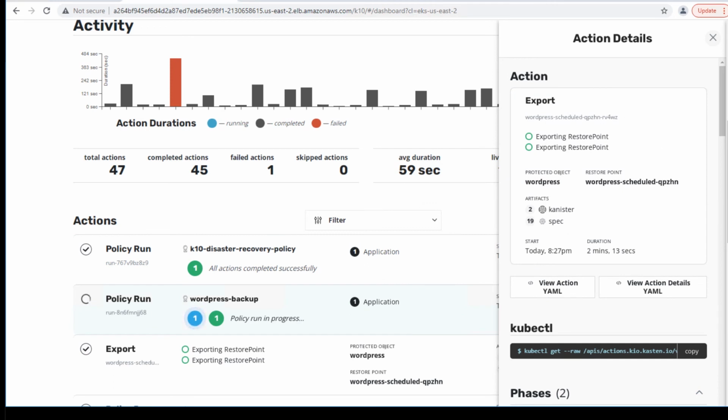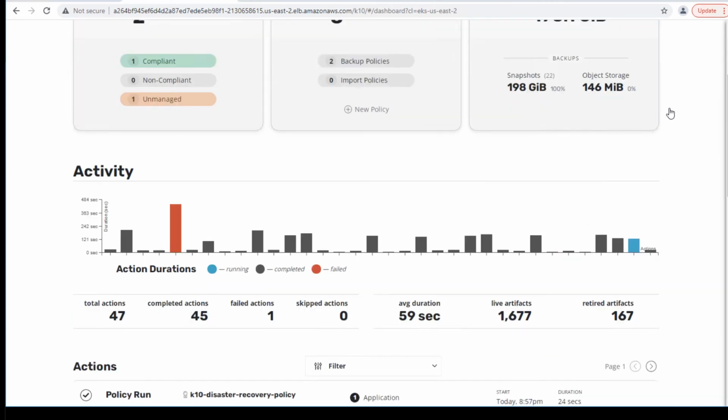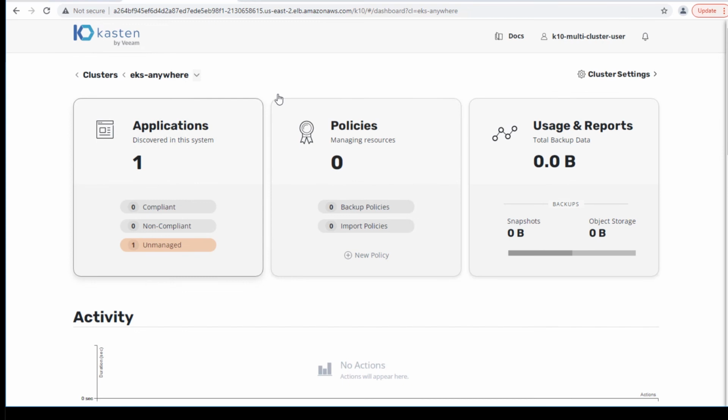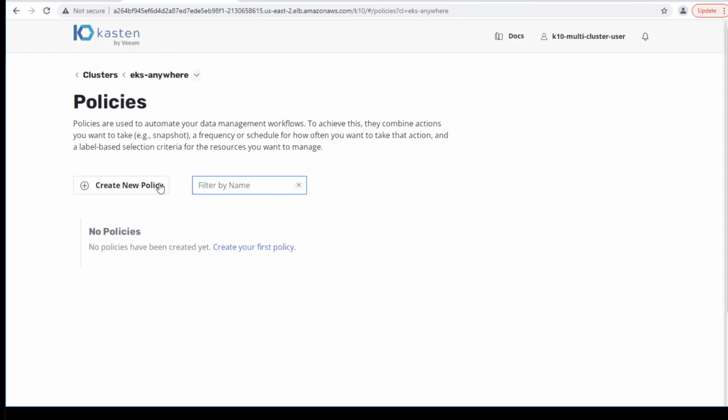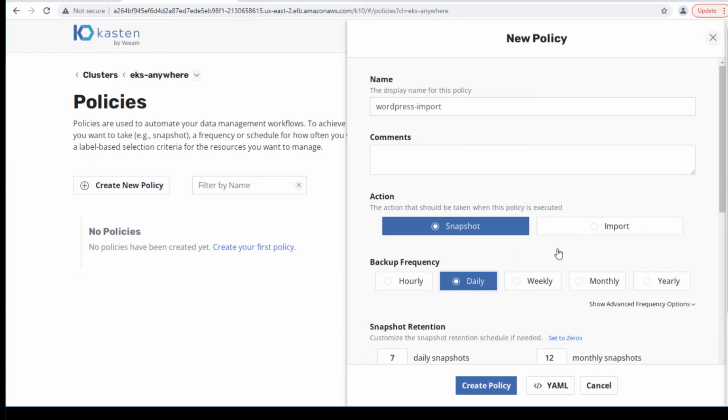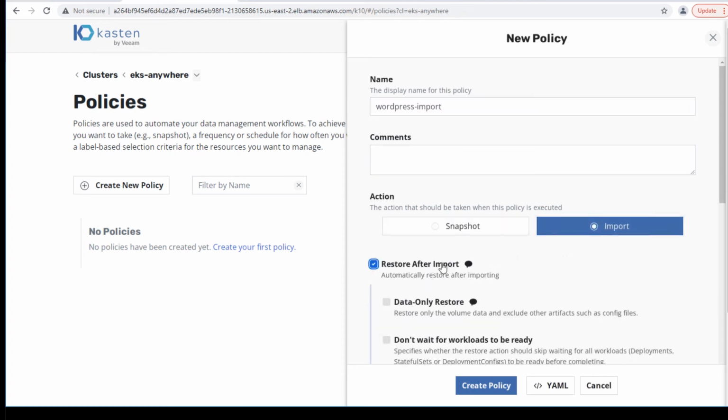Once our export policy is complete, we are now ready to import WordPress into the EKS Anywhere cluster. We'll create a new import policy. Select Restore after import.